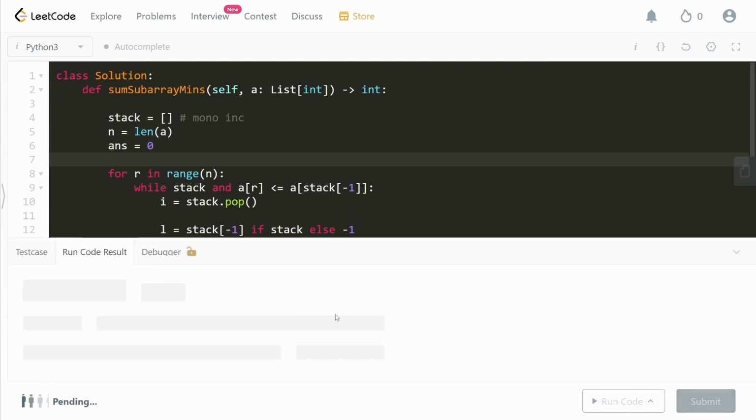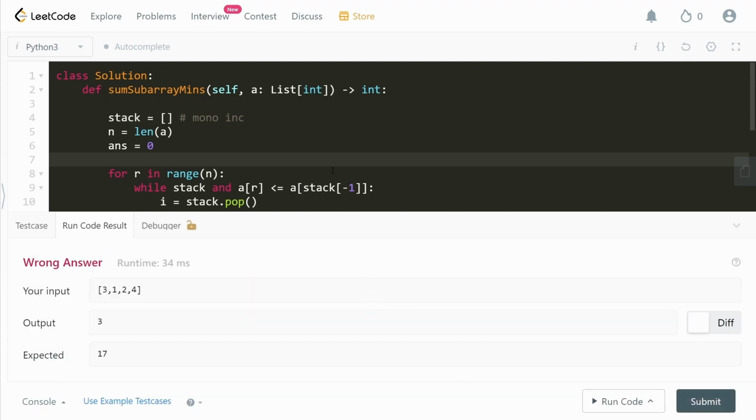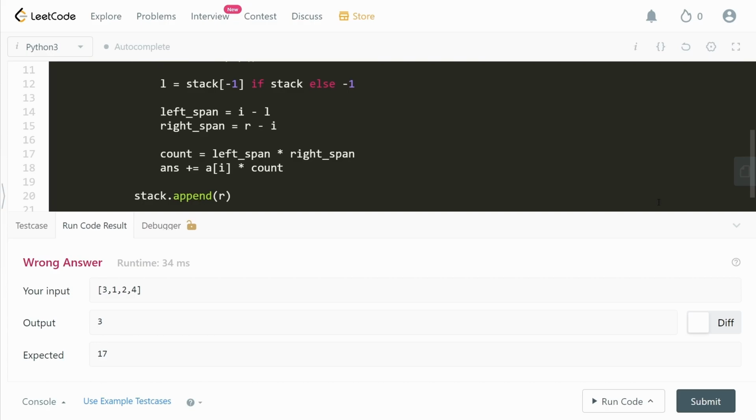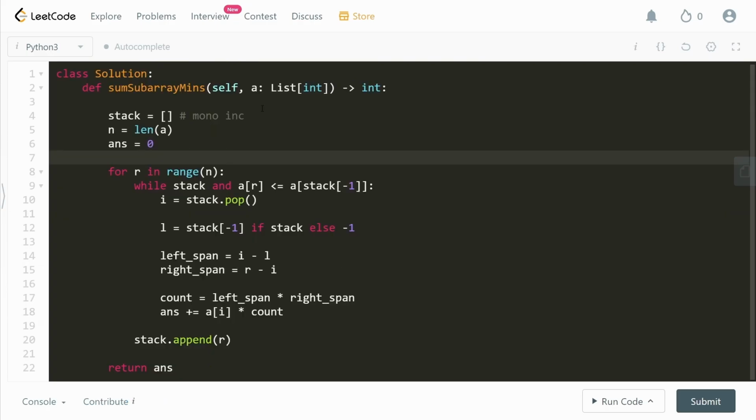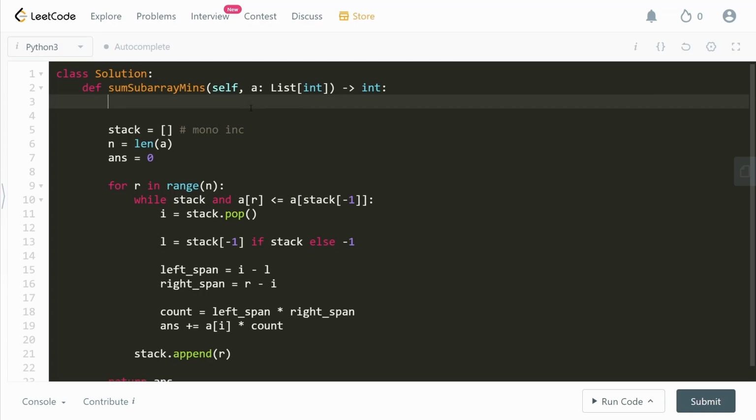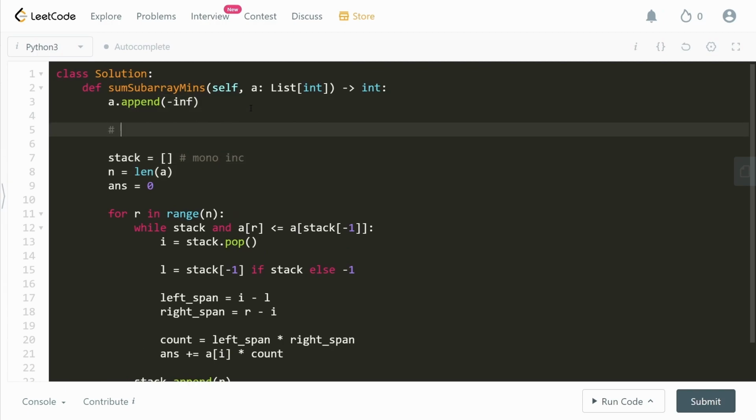Let's go ahead and run it on a sample test case. And wait a second, this is the wrong answer. Why is that? We followed the logic perfectly, right? But just like in the previous case, we have to do one more check. We have to do a.append minus infinity, so that we can ensure that the monotonically increasing stack is always resolved at the end. Say, for example, we have a case like 1, 2, 3, 4, 5. In this kind of case, we will never be able to find a right side position which is able to kick out all of these elements. So we'll have to append a very low value so that it is able to kick out all of these elements one by one.